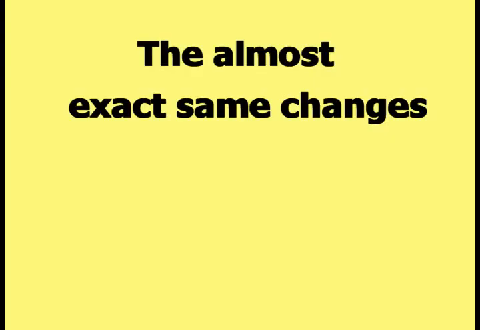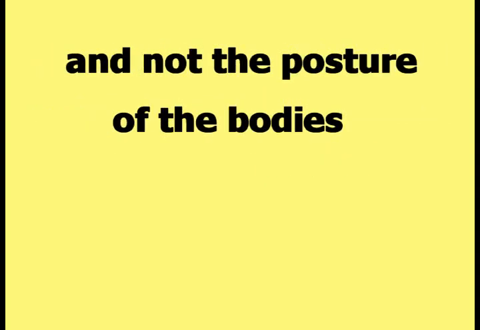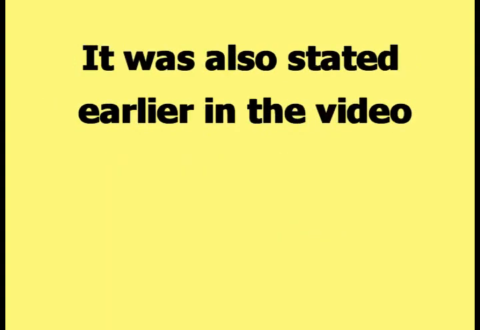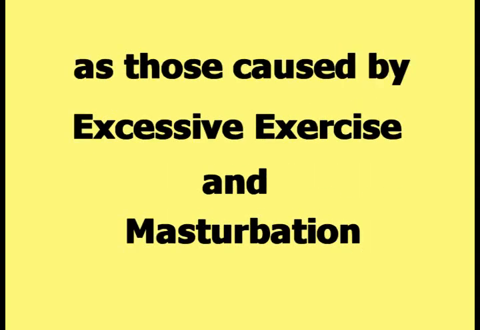The head of both women rotates to one side or the other, and both women have a large depression in the right side of their torso. The almost exact same changes to the bodies of both example anorexic women should give the viewer more confidence in the claim that anorexia, and not the posture of the bodies, is responsible for the various changes to the bodies of both women. It was also stated earlier in the video that anorexia is associated with the same changes to the body as those caused by excessive exercise and masturbation.